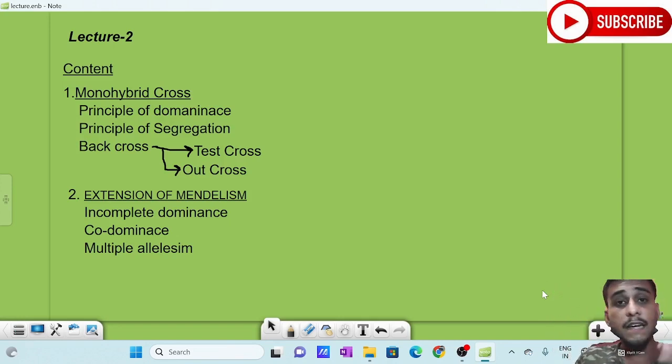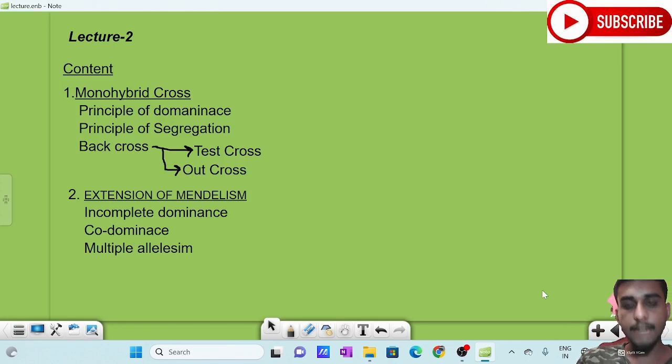So a gamete from one parent and a gamete from a different parent fuse together to form an organism. There is a fusion. This is the main reason Mendelian genetics is applicable in sexually reproducing organisms. It is not applicable in viruses and bacteria.